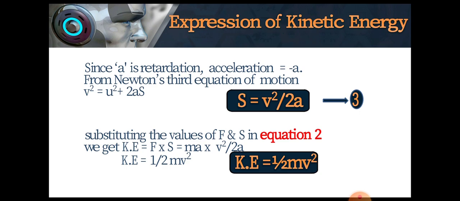Consider this as equation 3. Now substituting the values of F and s in equation 2, we get kinetic energy is equal to F into s, which is ma into v squared by 2a. After simplification, kinetic energy is expressed as half mv squared.